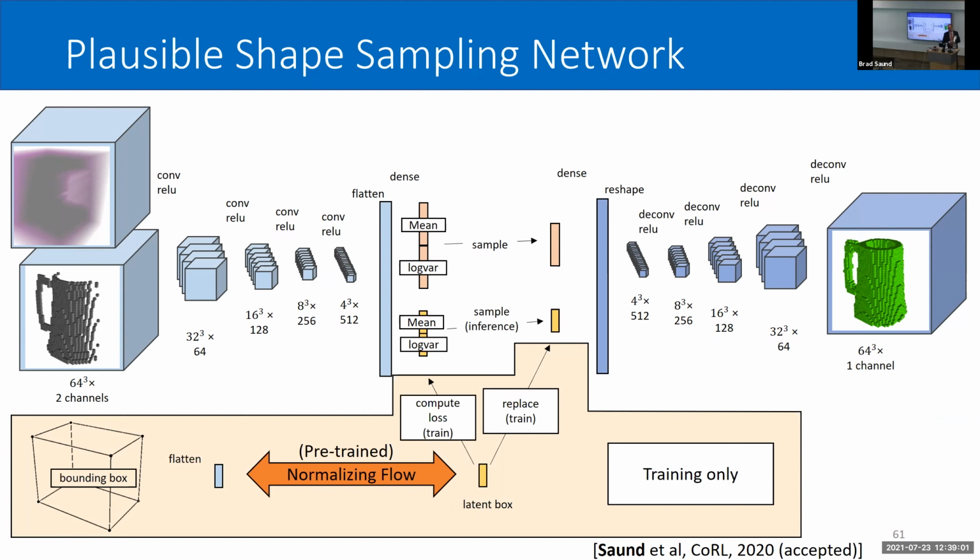The approach that I ended up on is forcing the latent vector to represent something specific, at least forcing a portion of it. So I enforce that the encoder predict that part of this latent vector represents this bounding box information. During training only, in the decoder, I replace this portion of the latent vector with the true box. So this removes some ambiguity from the decoder. This basically forces the encoder to handle the ambiguity when it creates its latent space uncertainty, but the decoder can then be much more specific in constructing good-looking, very specific shapes.